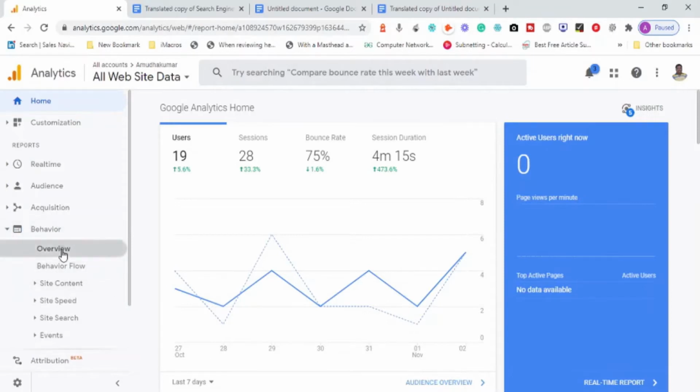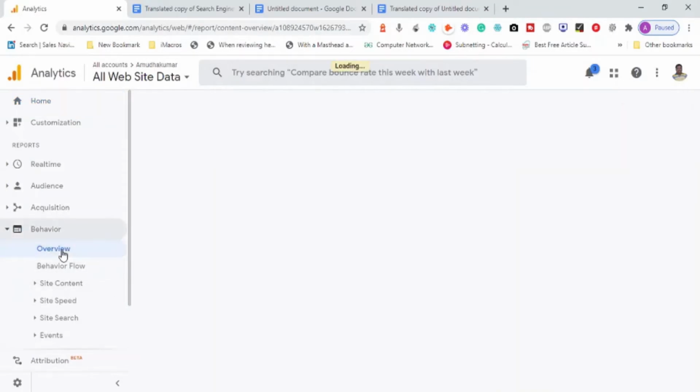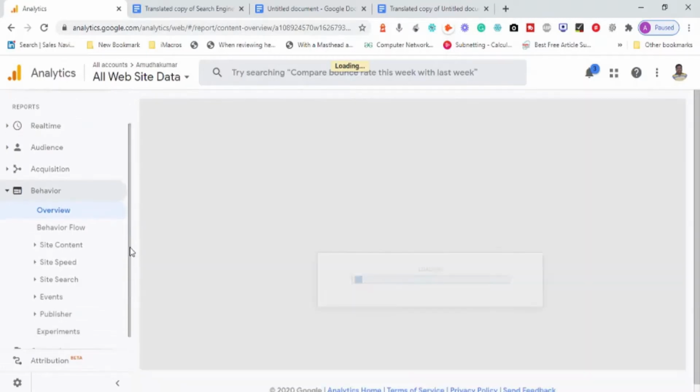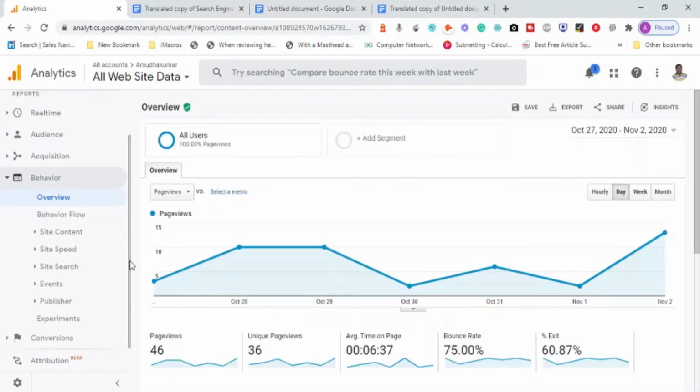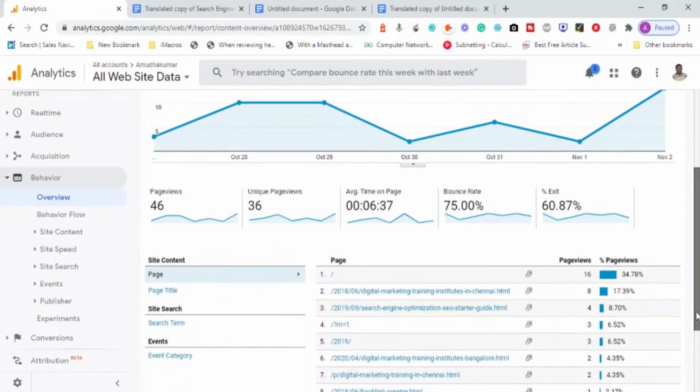If you click on the overview button, it is going to give you the summary of the speed, the site search, and the events that happen in this section. Let us see the summary given here. Page views is one metric, which means how many times a visitor opened your website and navigated to different pages. A person comes to the website and moves from one page to another. That is called page views. One person can create more than one page view.